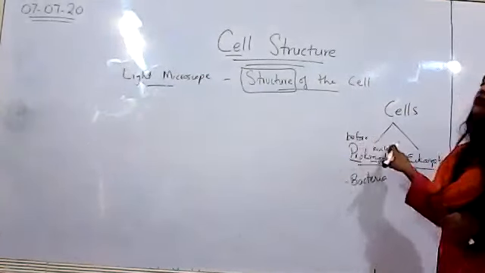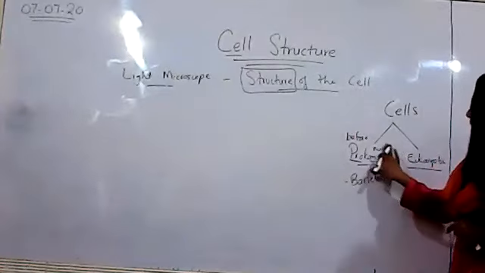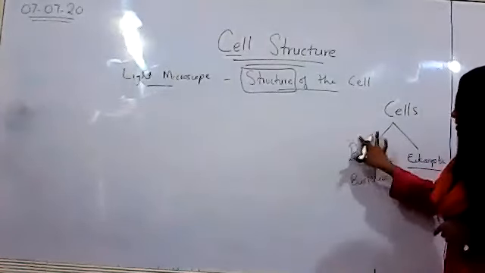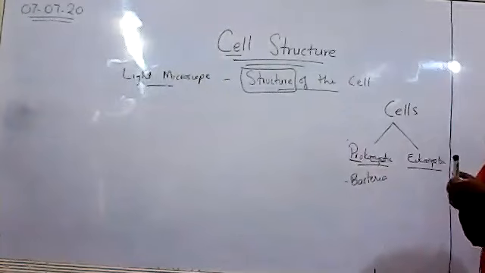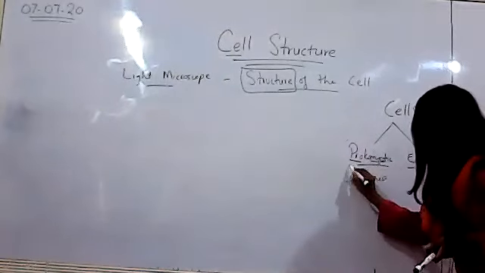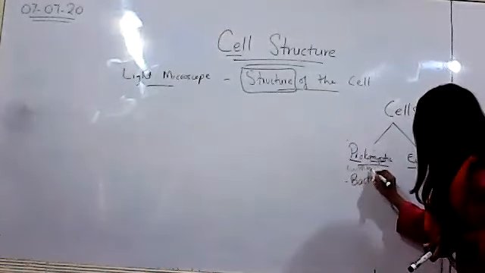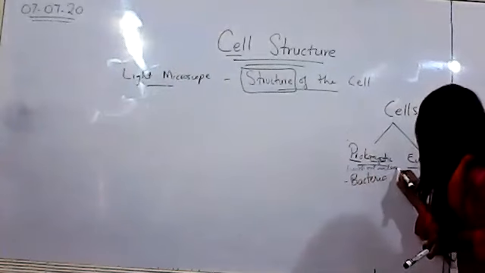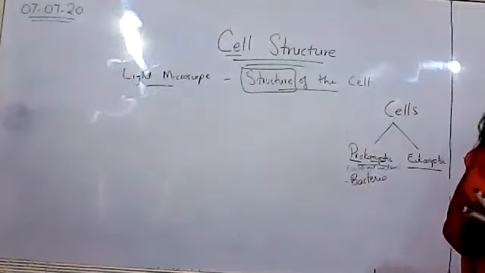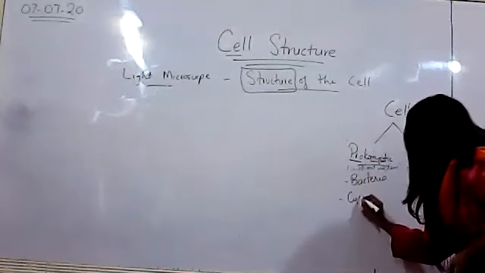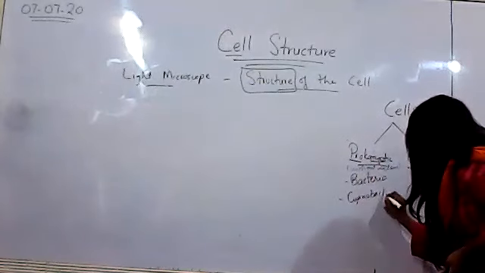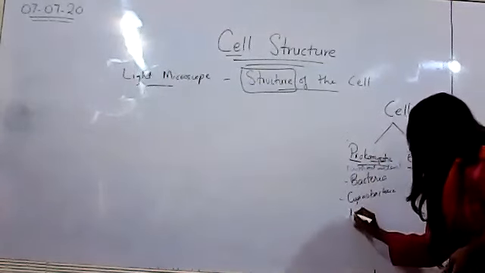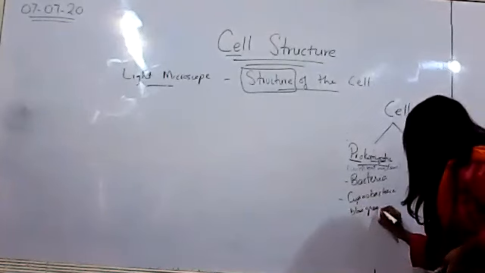That means they do not have a nucleus. I'll mention it here: prokaryotic cells are cells without a nucleus. So bacteria, and the second class is called cyanobacteria, or you can use the term blue-green algae.